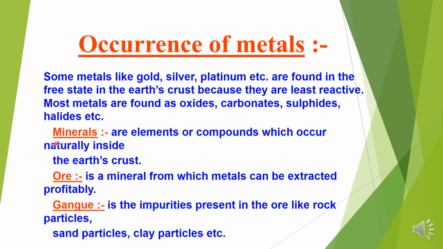For example, copper has two compounds, copper pyrite and copper glance. So these two are the minerals of copper. All the compounds which are coming from the earth crust are minerals.